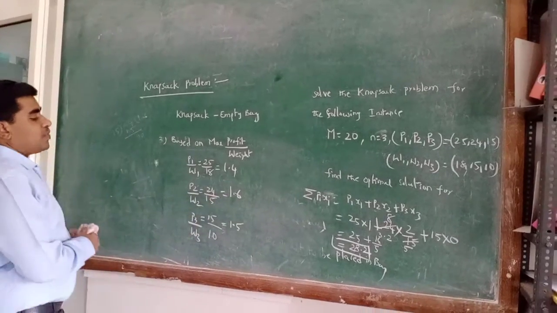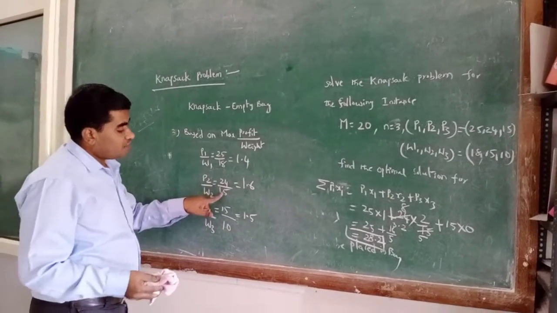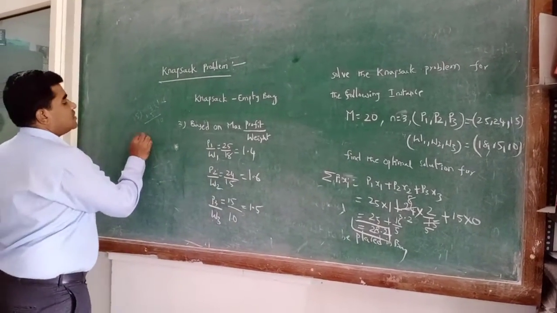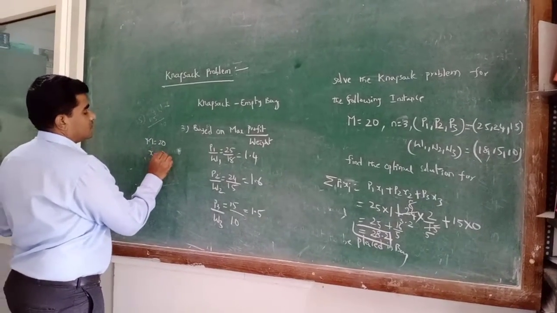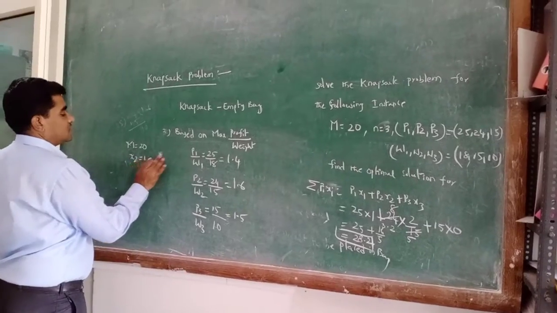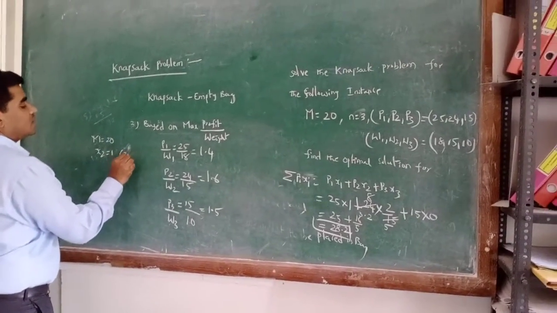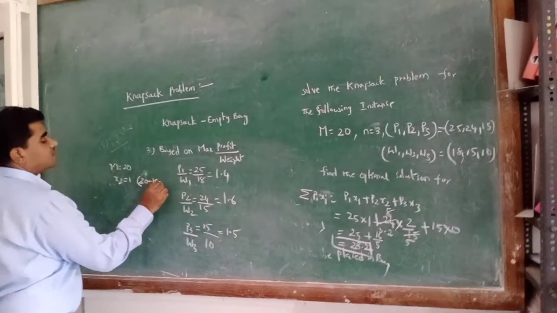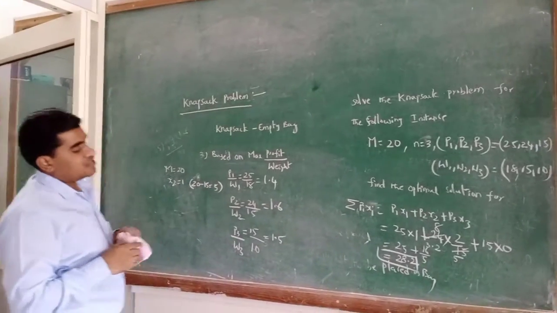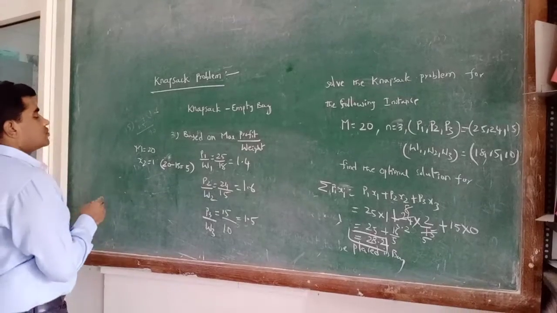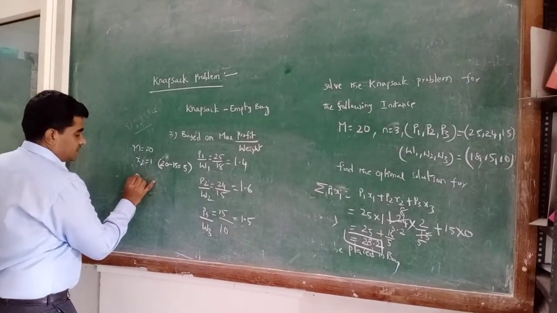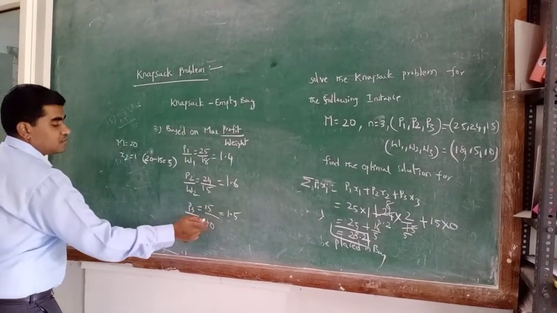So for 1.6, what is the weight of the product? 15. Bag size is 20 and the weight of the product is 15, so the complete product you can place in the bag. Remaining space is 20 minus 15, that is 5. Next maximum profit by weight is the third product, that is 1.5. What is the weight of the product? 10.